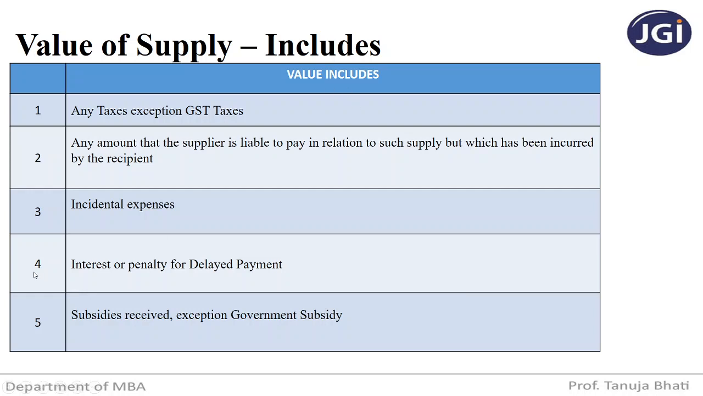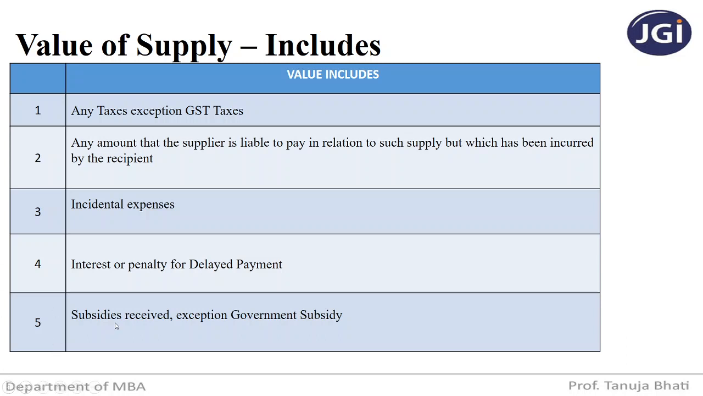Next, fourth one, interest or penalty for delayed payments. Many times what happens is the supplier sells the goods to the recipient on a certain credit basis. So once the credit period is over, the supplier charges interest for delayed payments. So such interest also has to be included in the transaction value while calculating GST.